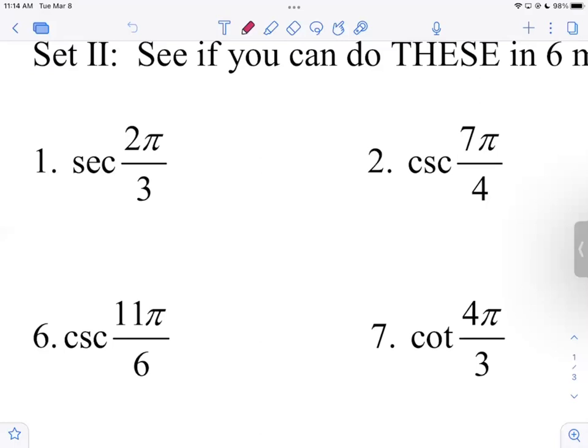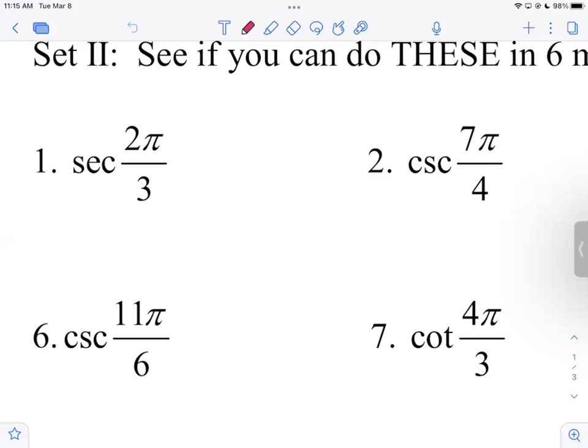And now all I've got to do is flip the square root of 2 over 2. What's the reciprocal of the square root of 2 over 2, simplified? Just the square root of 2, right? We talked about that the other day. If you take the square root of 2 over 2, flip it, re-rationalize it, and then divide out the 2's, you get the square root of 2. So we have to remember that the reciprocal of the square root of 2 over 2 is just the square root of 2. Now, it is negative here because we're in quadrant 4. So you put those 2 pieces together quickly, and the answer to number 2 is negative square root of 2. Got it? Negative square root of 2.